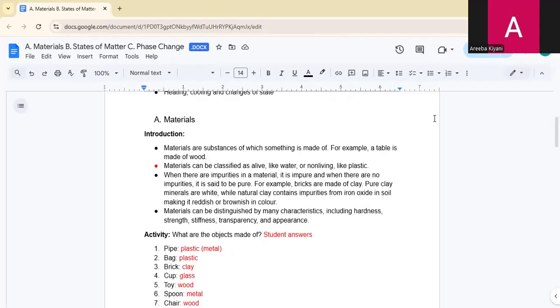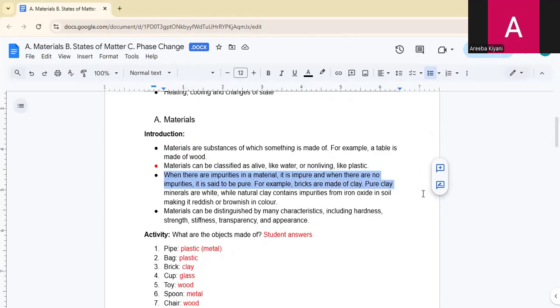Let's read the definition which is present in this. Okay. Materials are the substances of which something is made. For example, a table is made of wood. Materials can be classified as alive, like water, or non living, like plastic. When there are impurities in metal, it is impure, and when there are no impurities, it is said to be pure. For example, bricks are made of clay.